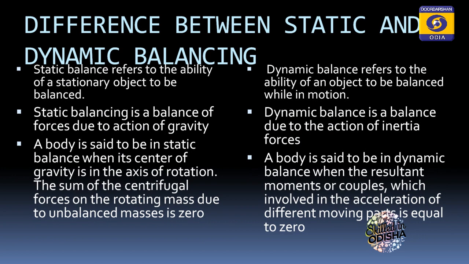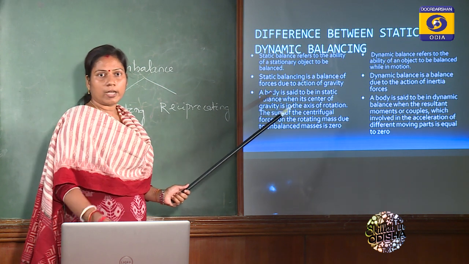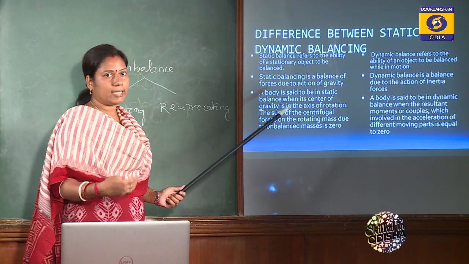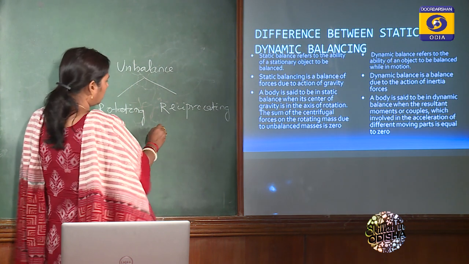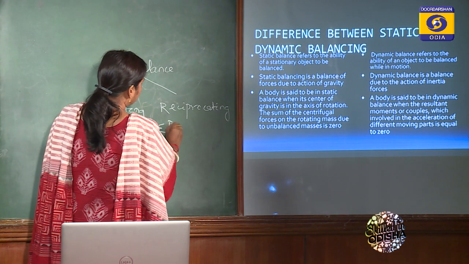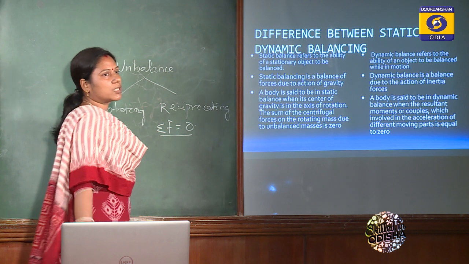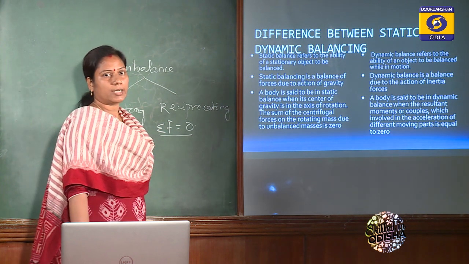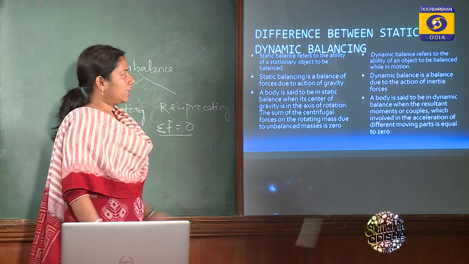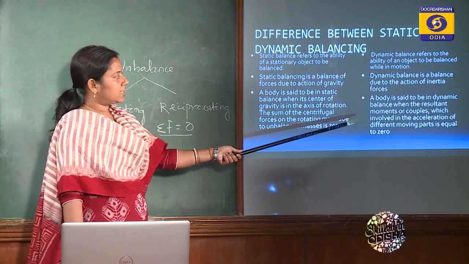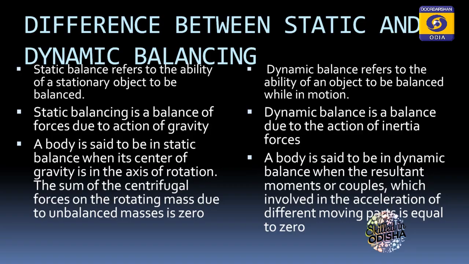This is the second difference. Thirdly, in static balancing, when we are analyzing, we have to put summation of forces equal to 0. Under this, there are two conditions, that is summation of horizontal forces 0 and summation of vertical forces 0. But in case of dynamic balancing, we have to put summation of couples 0, or summation of moments is equal to 0.